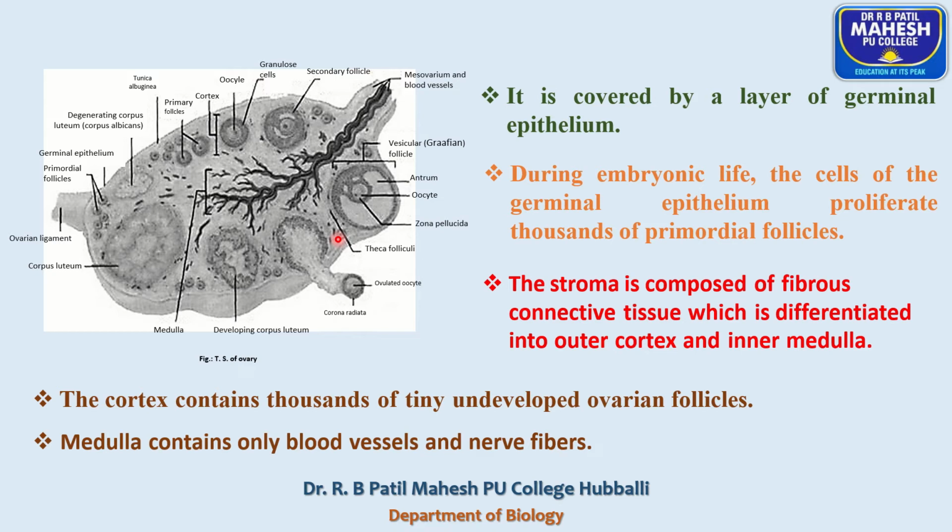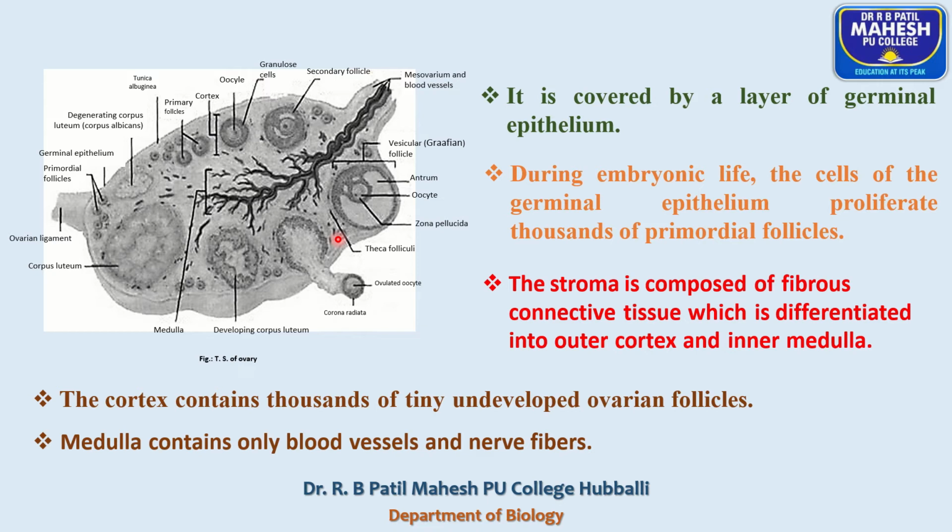The cortex region consists of undeveloped ovarian follicles, that is primary follicles, secondary follicles, tertiary follicles, and the matured follicle, which is called a Graafian follicle. So these follicular cells are present in the cortex region of the ovary, whereas the medulla contains only blood vessels and nerve fibers.